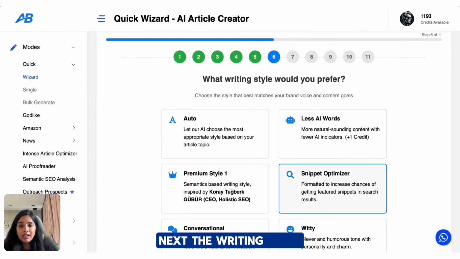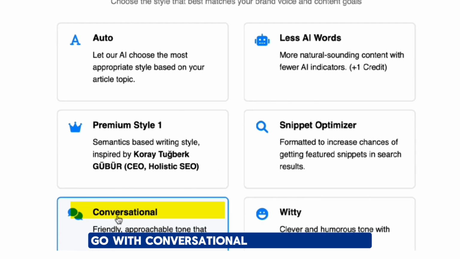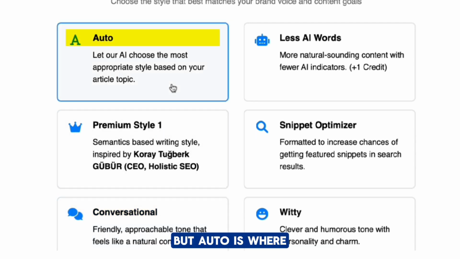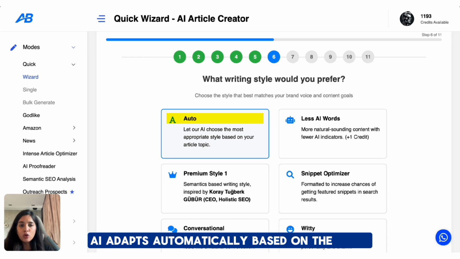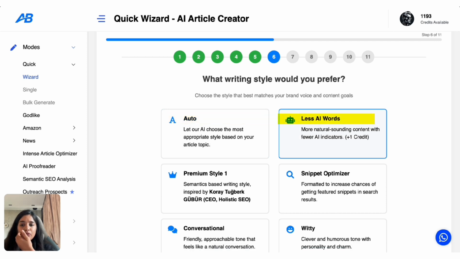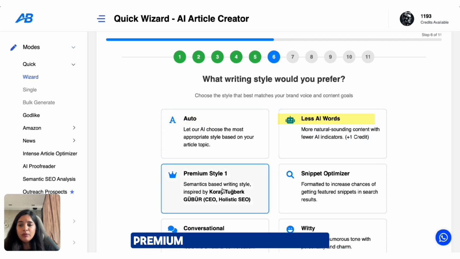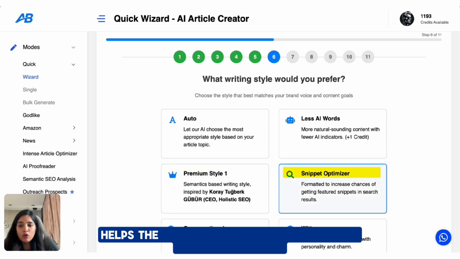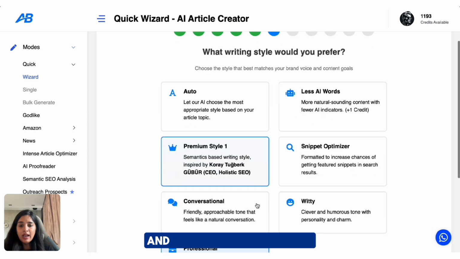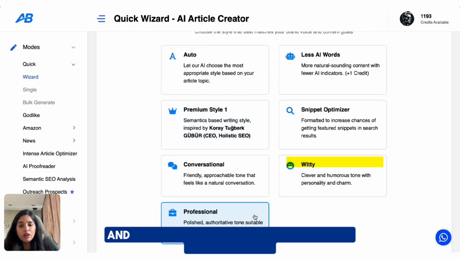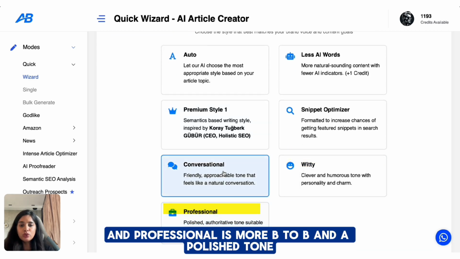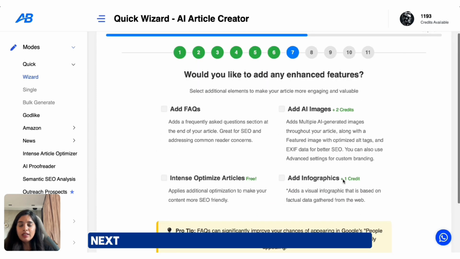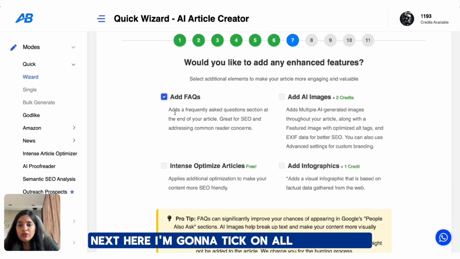Next, the writing style. This sets the voice of the article. For this one, I'm going to go with conversational because adventure content should feel light and engaging. But auto is where AI adapts automatically based on the topic. Less AI words keeps it simple and natural. Premium style 1 is SEO friendly formatting. Snippet optimizer helps the blog show up in Google featured snippets. And witty is more playful, and professional is more B2B with a polished tone. So, conversational.